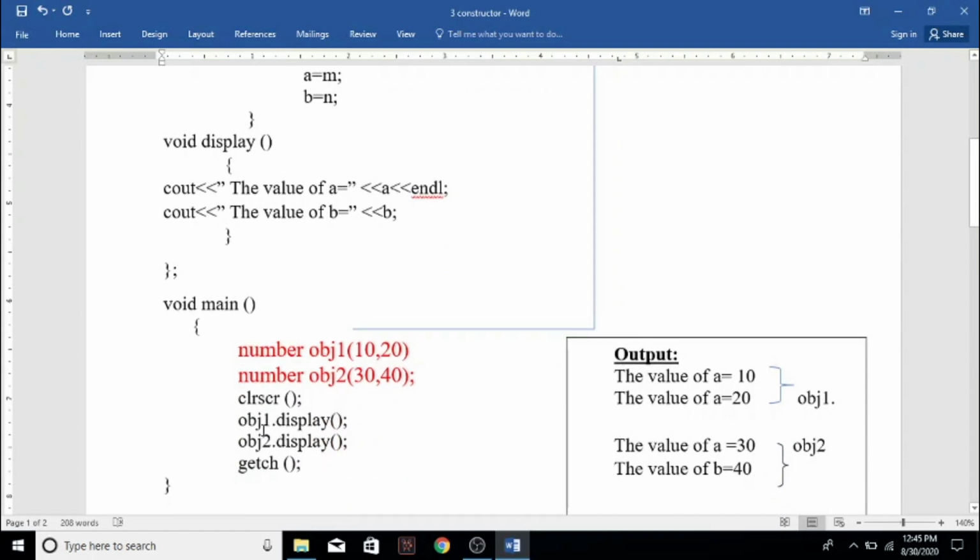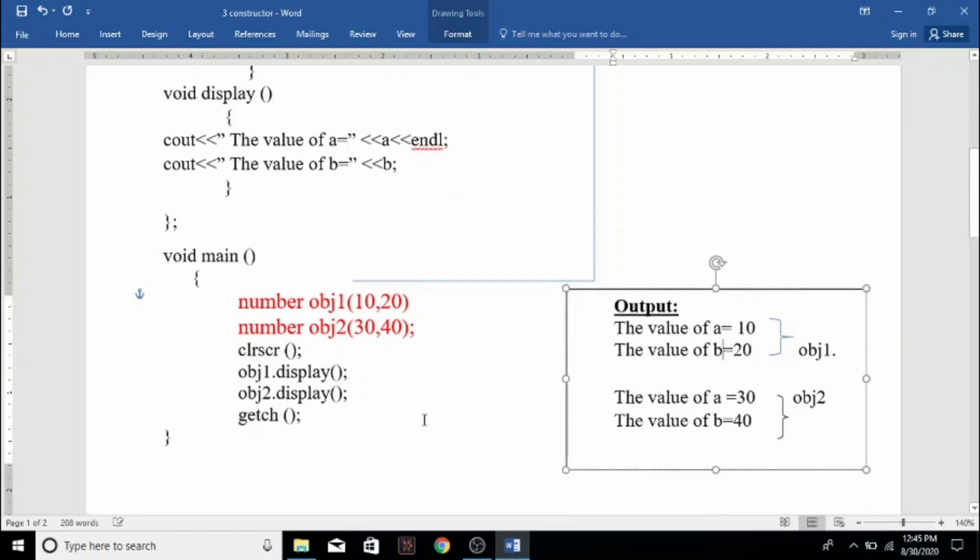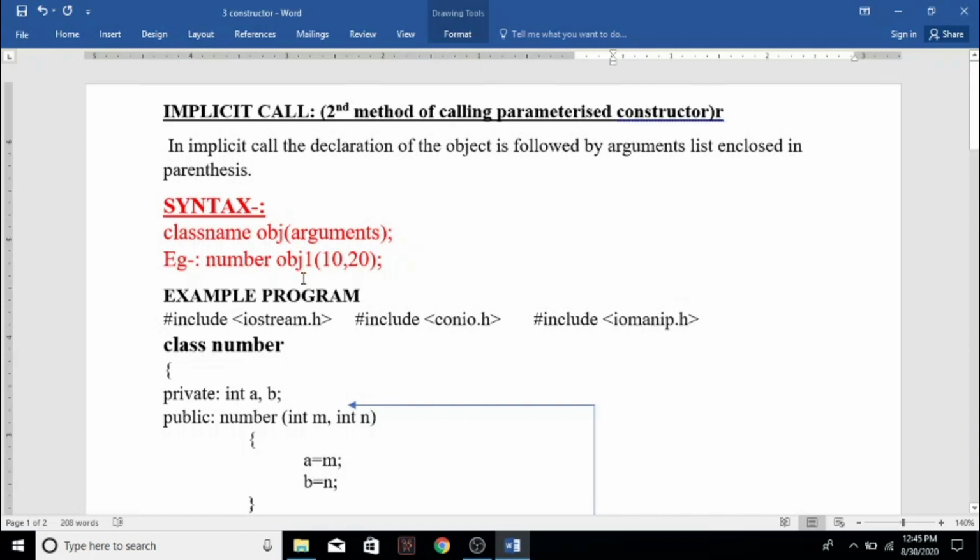Then clrscr, object 1 dot display. Using object 1 we are displaying the values of a and b as 10 and 20, and using another object, object 2, we are passing the values 30 and 40, and a and b will get the values 30 and 40, and then getch, close the curly bracket. So this is the example for implicit call, calling the parameterized constructor using an implicit call.